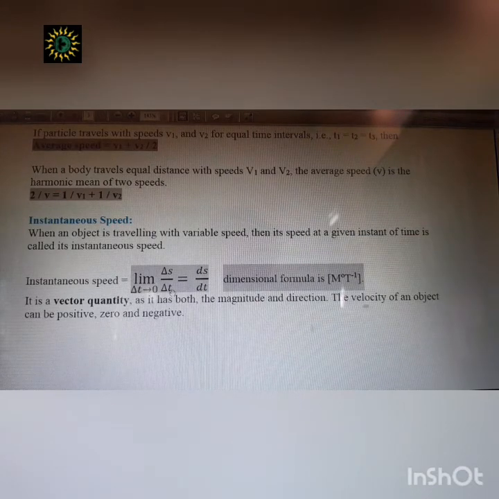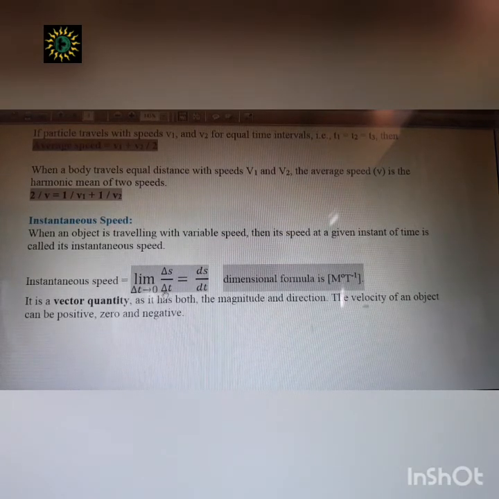So basically during the interval of time between the third second and fifth second, that is 5 minus 3, that is for 2 seconds, it has covered a distance of 8 minus 5, that is 3 centimeter. So 5 minus 3 is the delta t, that means it is the time interval, and delta s is the distance covered during this time interval delta t.